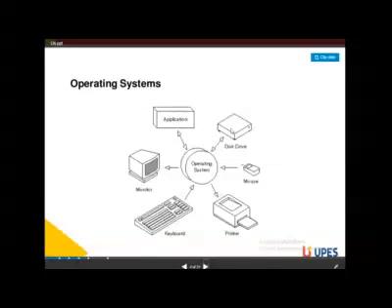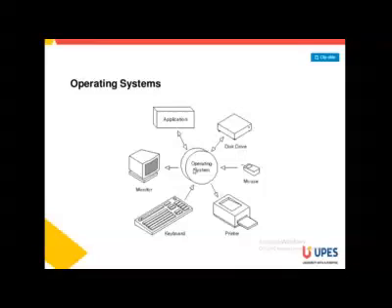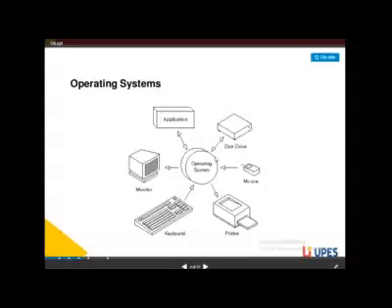Now next, look at this structure here. The operating system is given here. This operating system is used for applications, for the hard disk, for the mouse, for the printer, keyboard and monitor. These are the hardware components and these are the applications, that means software. So the meaning is that the operating system is the main thing of a computer system to control and manage all the peripherals and control all the software within the computer.